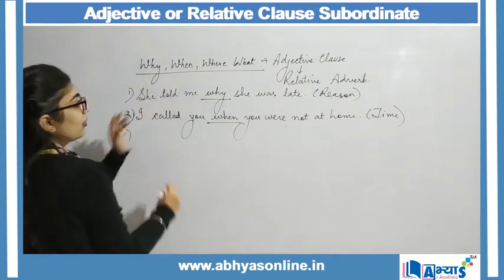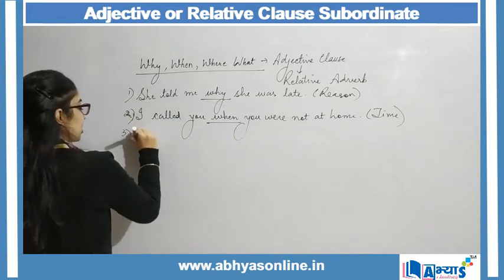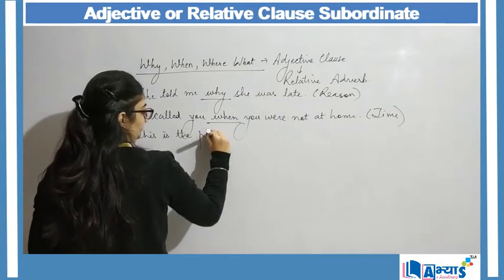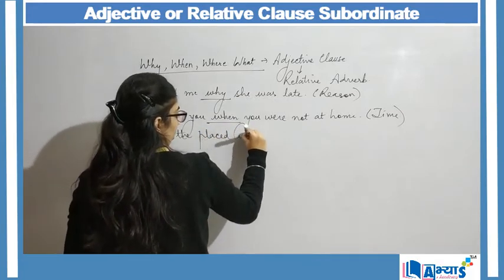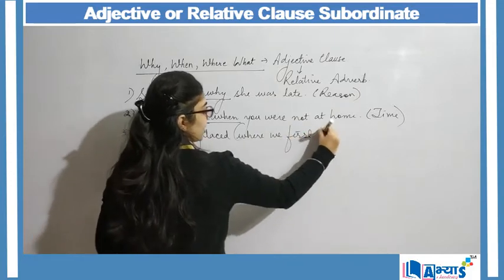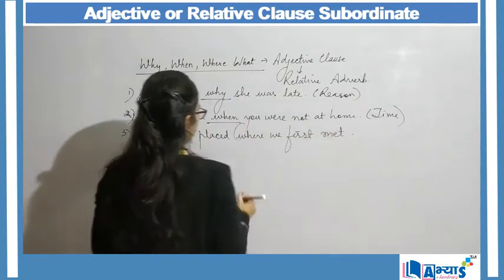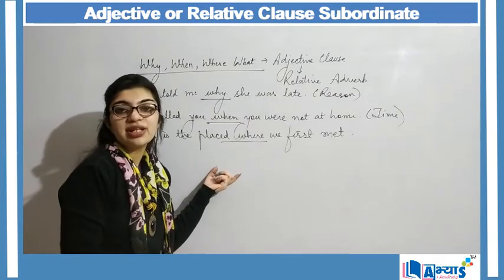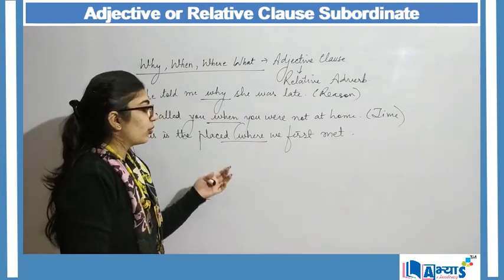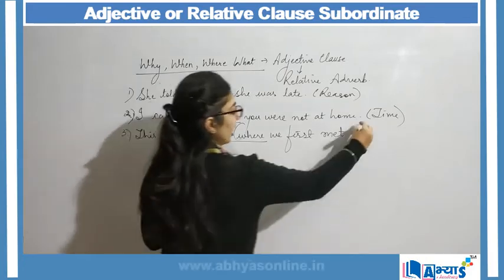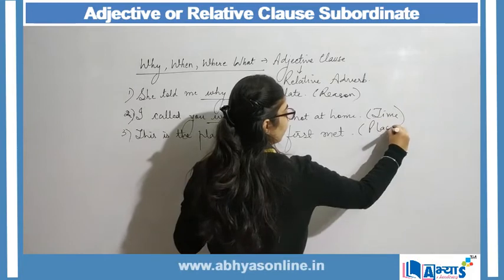Another example, of where, is like, this is the place where we first met. Now this is the place where we first met, where again over here represents the place, that where you first met, this was the place, right? So again it represents the place.